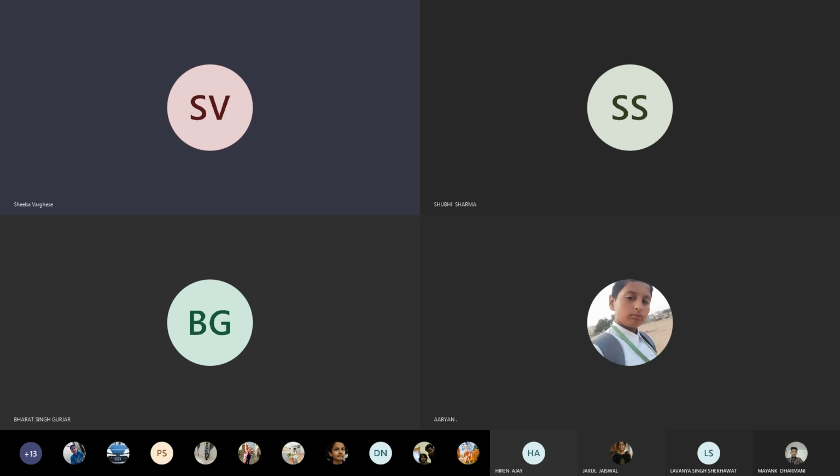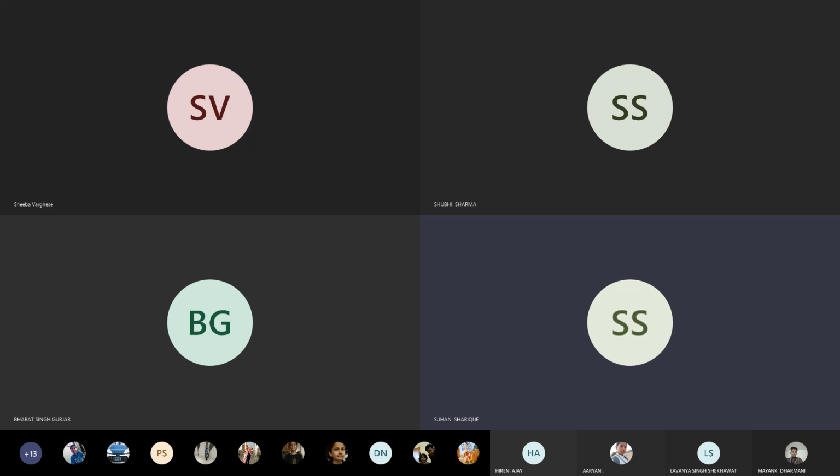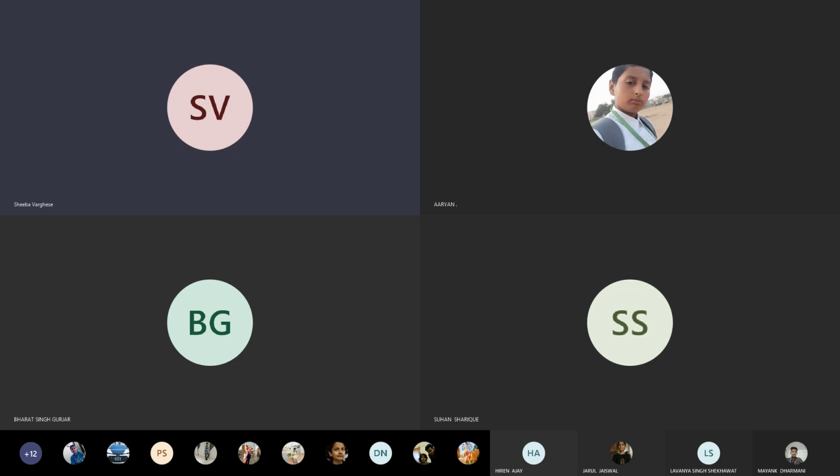A ship floating in a large lake should have a large surface area. In between, I can see some students unmute, so it creates a disturbance for all. So the ship is made in such a way, a special shape and material has been given so that it can resist the weight of the water.